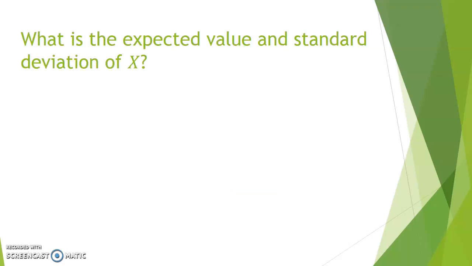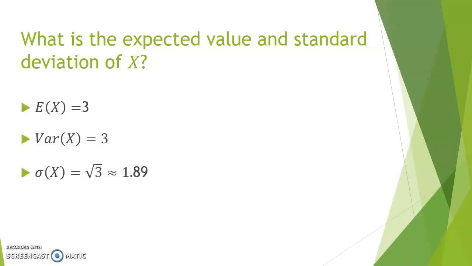What is the expected value and standard deviation of X? Well, for Poissons, it's actually quite straightforward. The expected value is 3, and so is the variance, and therefore we would expect 1.73 to be the standard deviation around the expected number. So snowfalls that accumulate more than 20 centimeters of snow are more likely to be between 1 and 5.